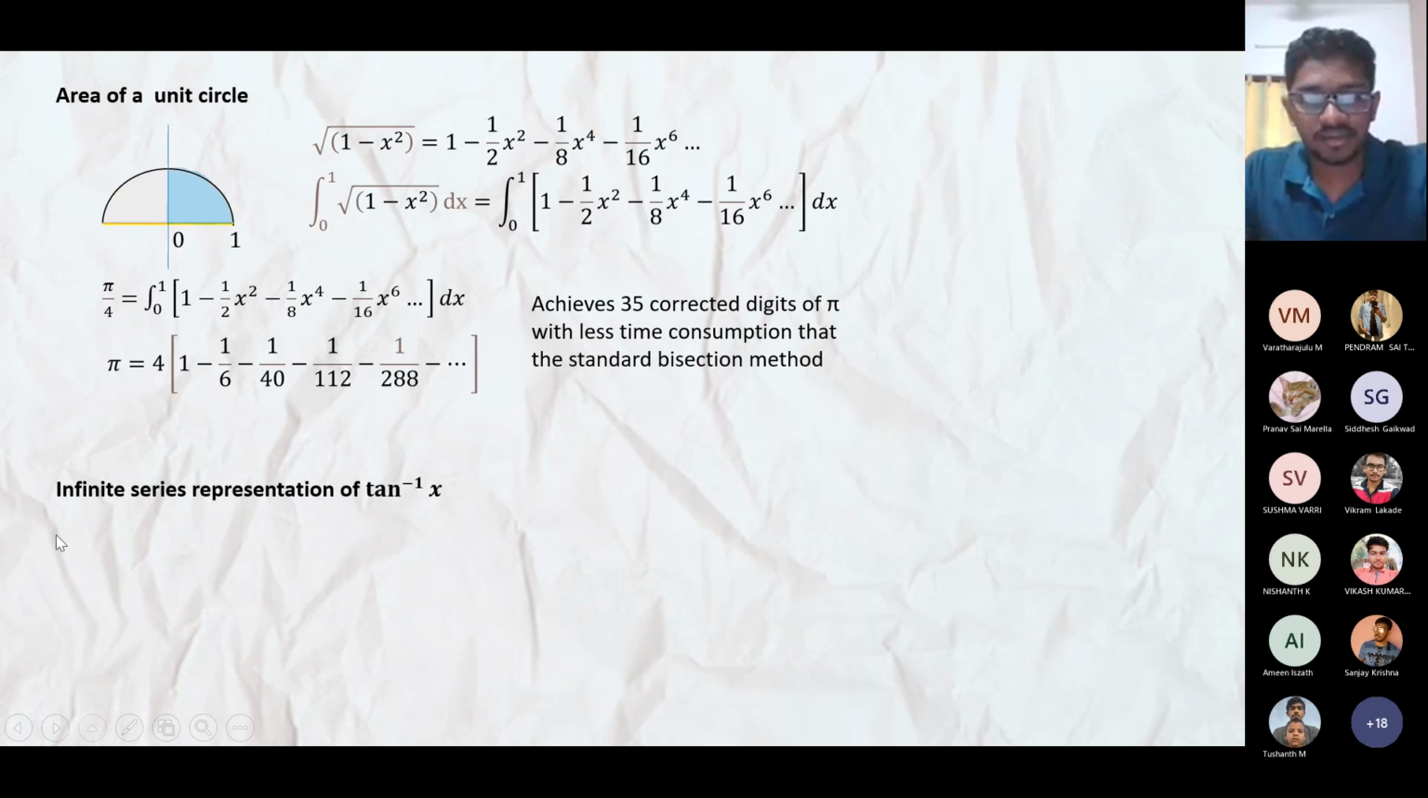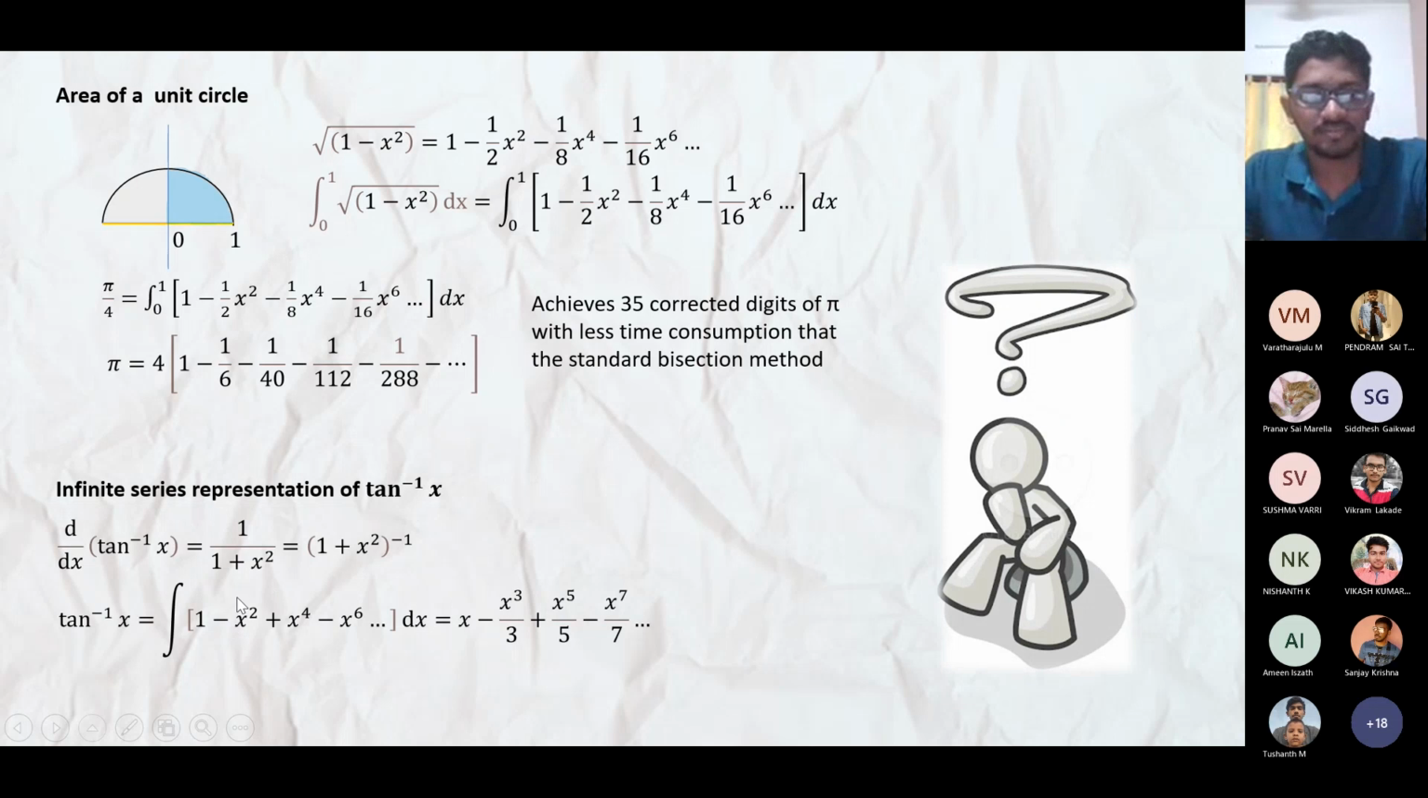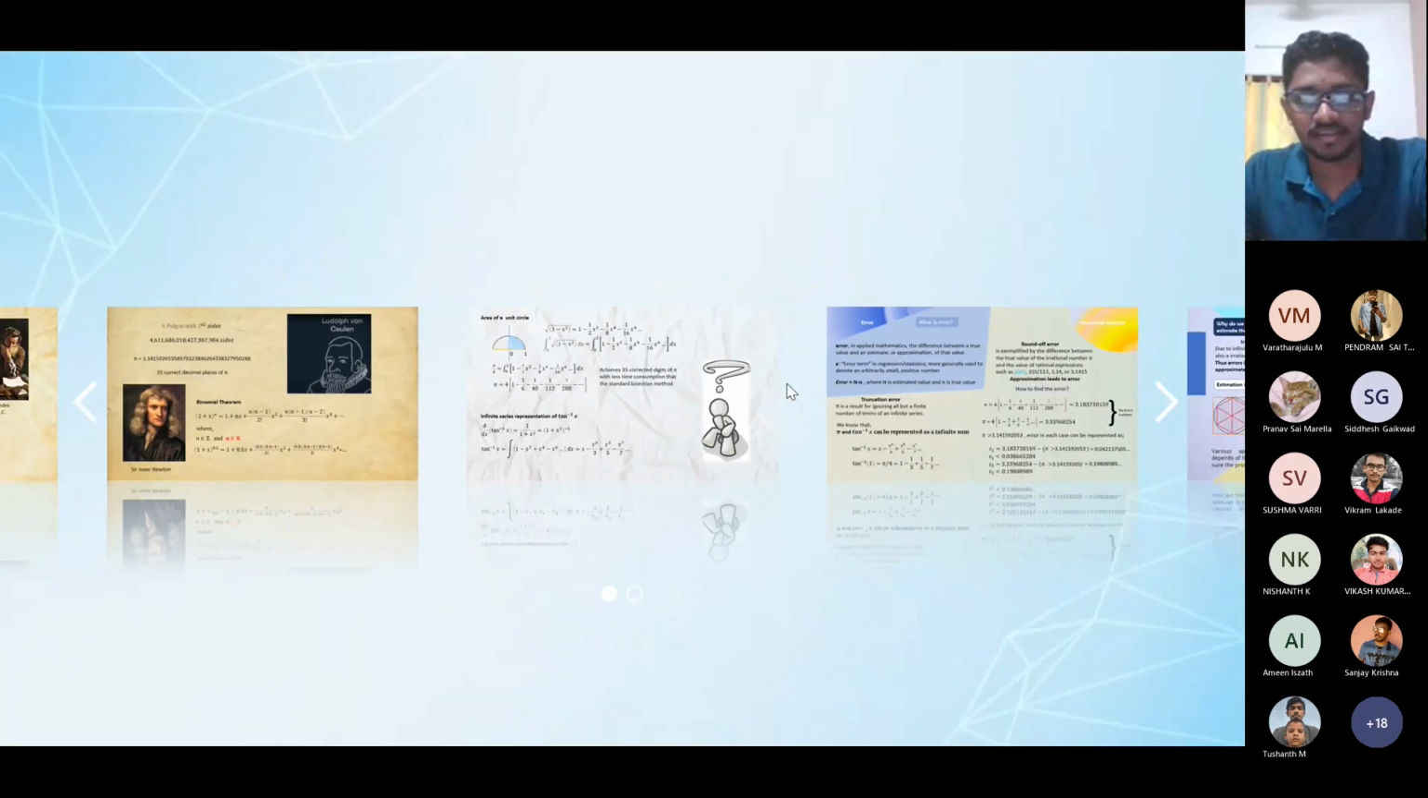And now representing the infinite series of tan inverse of x. We know the differential of tan inverse of x is 1 by 1 plus x squared, that is (1 plus x squared) to the power minus 1. And this is again a binomial. Using the binomial theorem, we can expand it as this. So integrating, we will get the result for tan inverse of x. You might be wondering why I am talking about all these infinite series, the tan inverse of x expansion and the pi expansion. I will explain in the next slide.